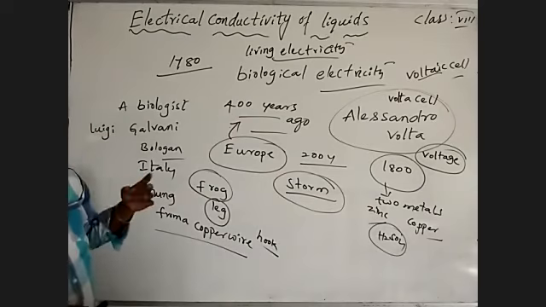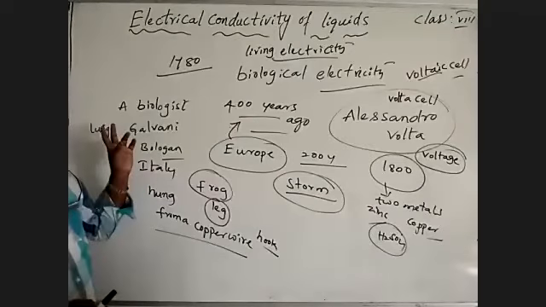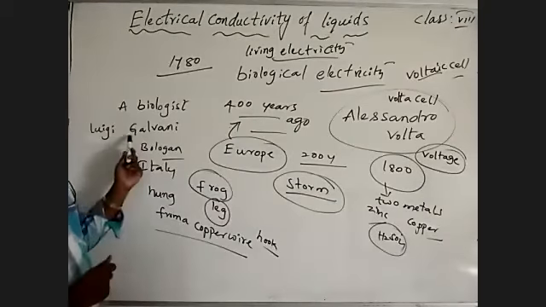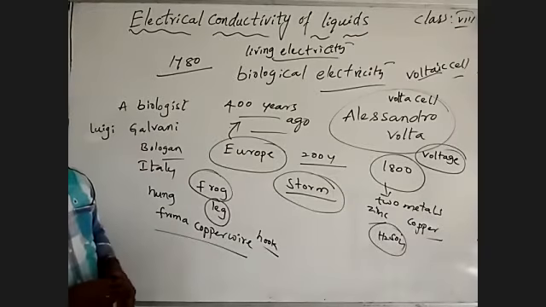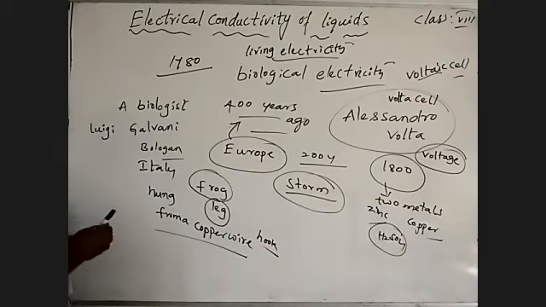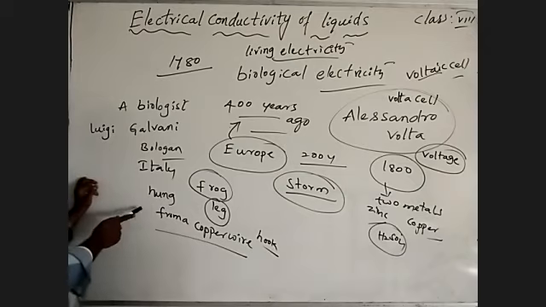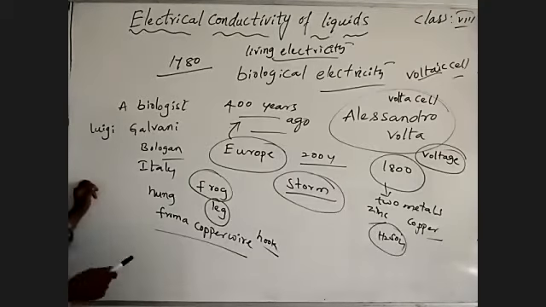So there are two main scientists: Luigi Galvani and Alessandro Volta. Galvani said there is electric current produced by living organisms because they consist of stored electric energy. Volta said there is no stored electric energy in any living organism; it acts as an electrolyte.